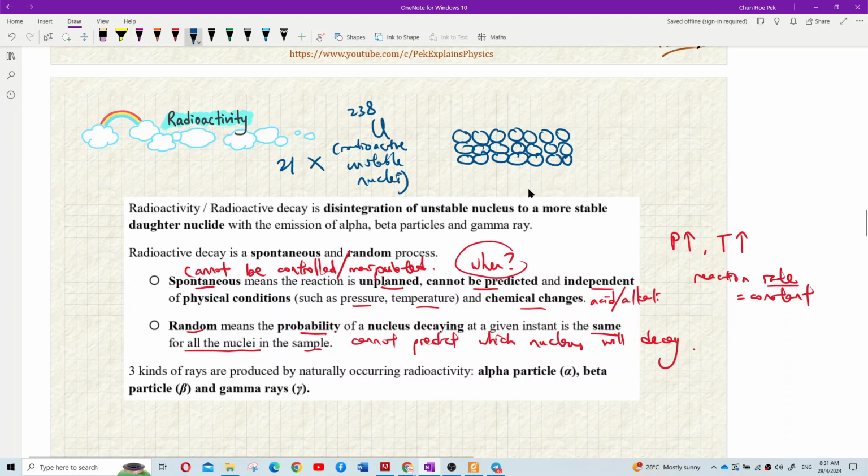So which one can decay? Maybe this one decays, or this one decays. Cannot predict which one will decay. Maybe it can be this one. So the probability is the same for all. Cannot predict which particle will decay. Understand? Cannot predict which, cannot predict when. Spontaneous means cannot predict when. Random means cannot predict which. The probability is the same. Understand, class? So it can be random. Any particle will decay.